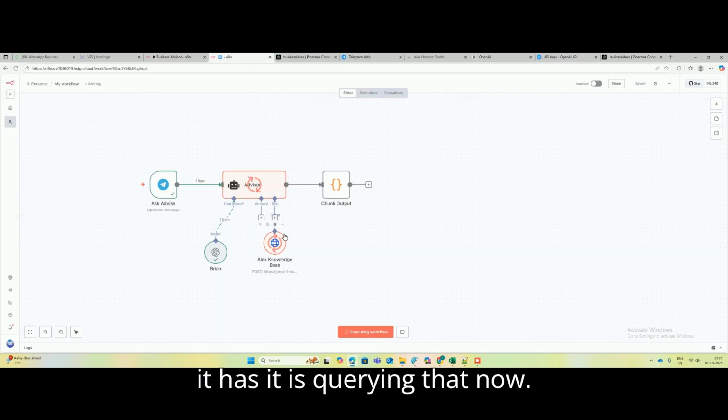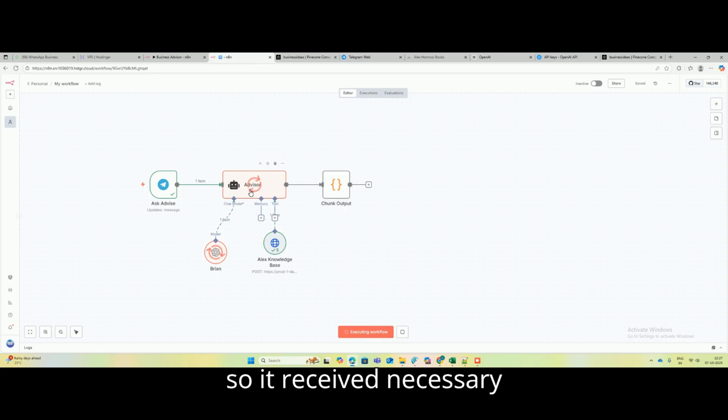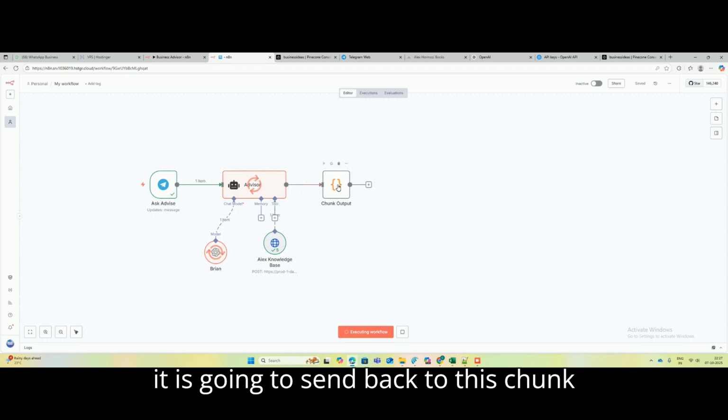Now this node got executed. So it received the necessary output from those books using this tool, and now it is processing that output to send it back to the Telegram node. Now it is going to send back to this chunk output.